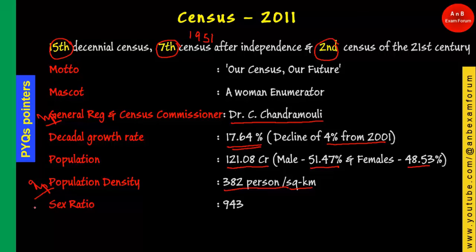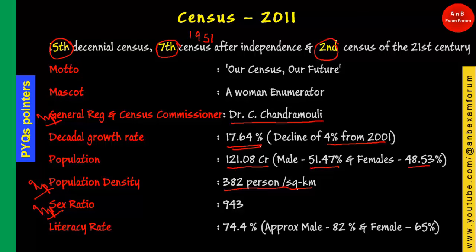Next is the sex ratio, and the sex ratio was found to be 943, that is, 943 per 1000, as the definition says. So 943 is the sex ratio, 382 is the population density, and decadal growth is 17.64.